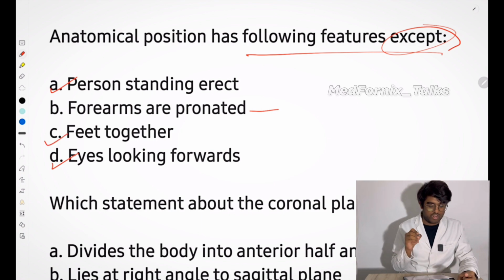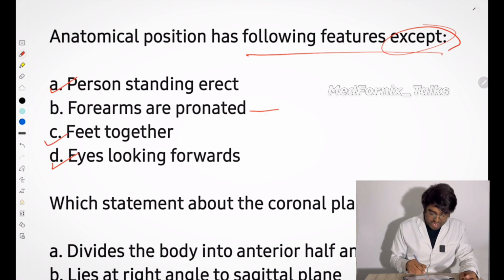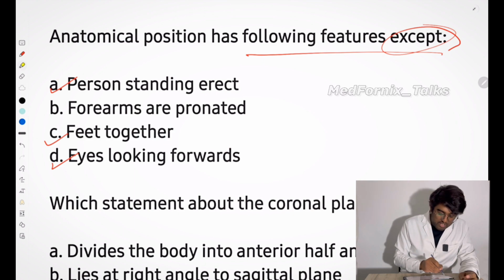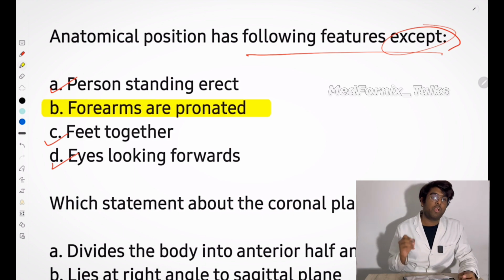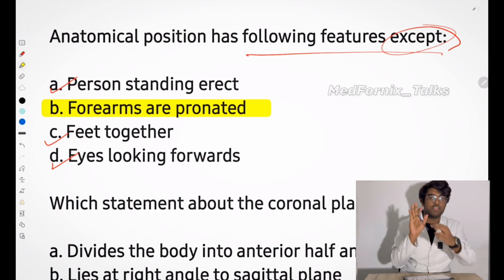So C is also the answer. So who is the exception here? Yes, definitely. B is the exception here. Forearms are pronated. In anatomical position, the forearms are supinated. This is a supinated portion and this is pronated portion.